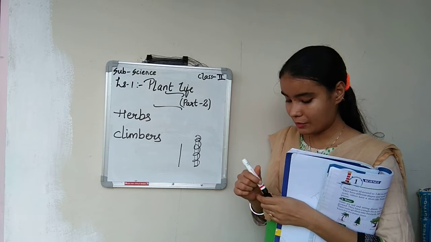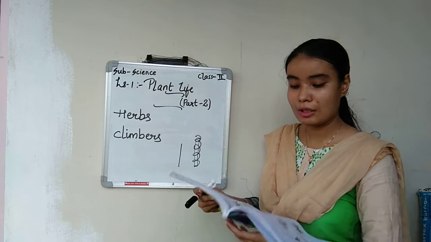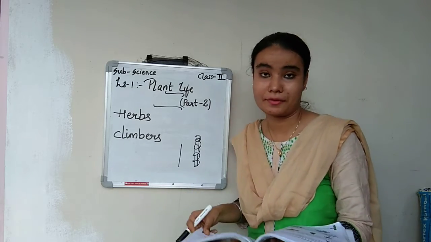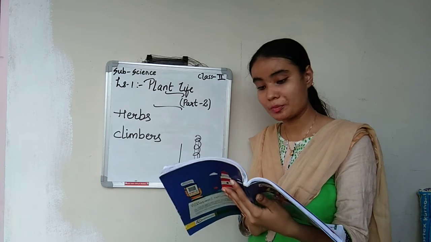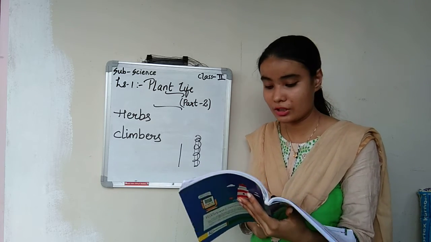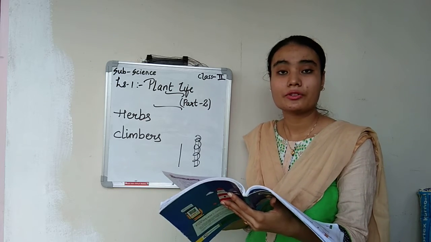With this we have completed part 2 of lesson number 1, Plant Life. Next I'll give you question answers for this lesson and we'll complete the objective part also. Okay children, till then go through this full lesson, understand it, and read this lesson.